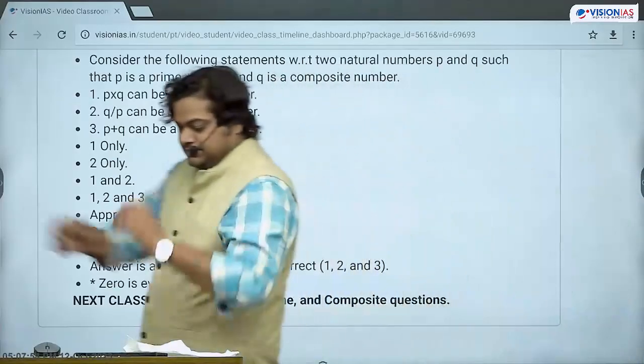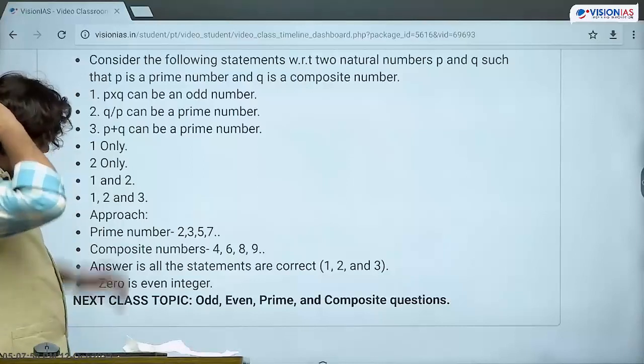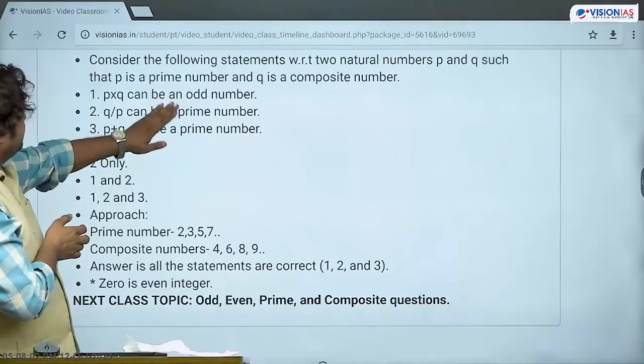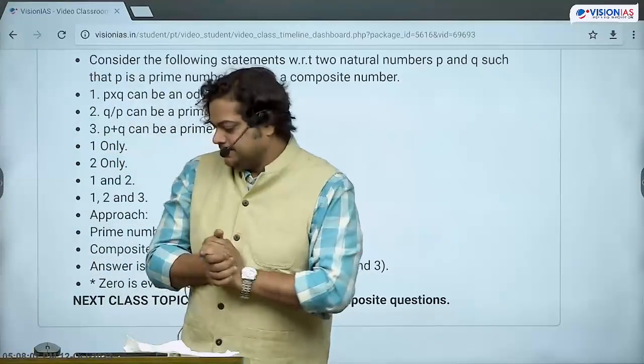Okay, so in the last class, what were we discussing? In classification of numbers, we have reached till this property we have discussed, the odd number, even number property.